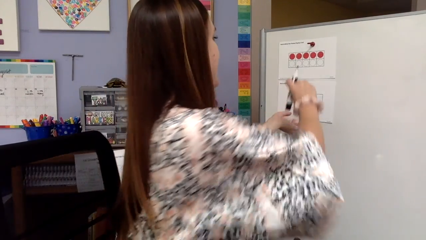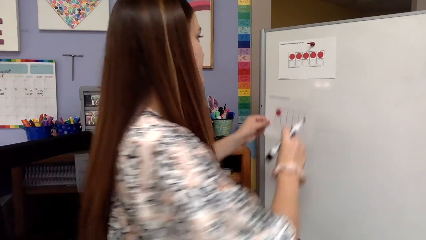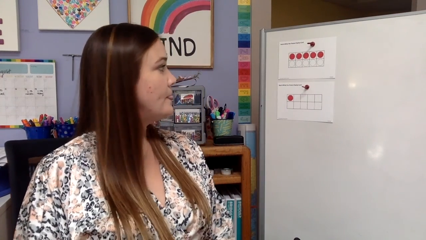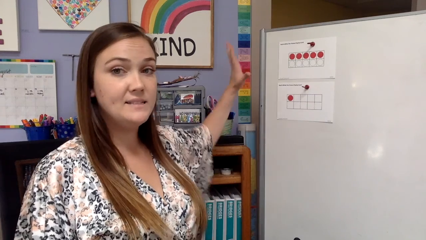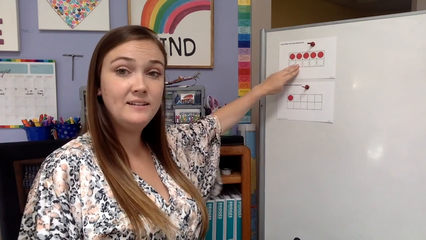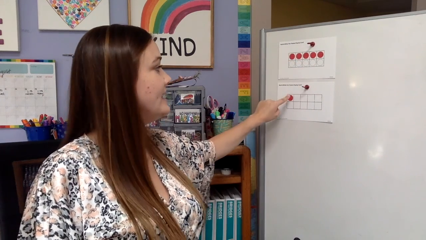I'm going to take these down and I'm going to add a new card. Alrighty. Try to find it on your own. How many do I have? I start with 10 and I count on one more. 10, 11.